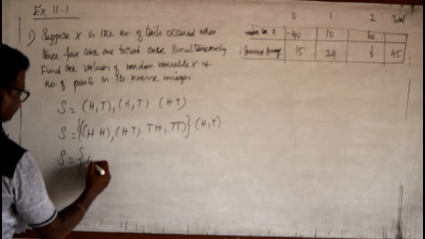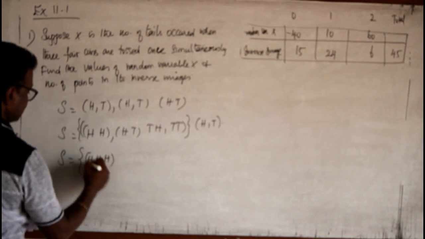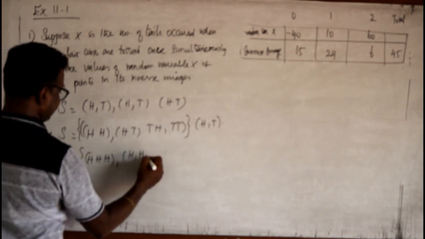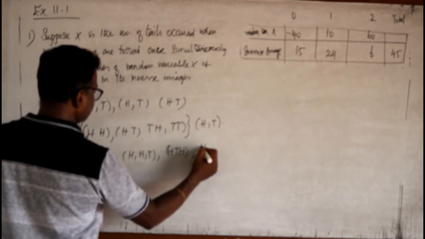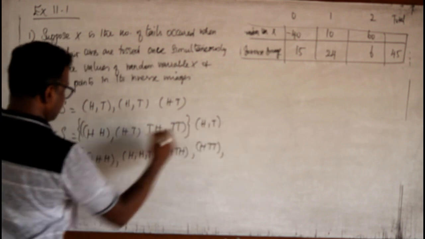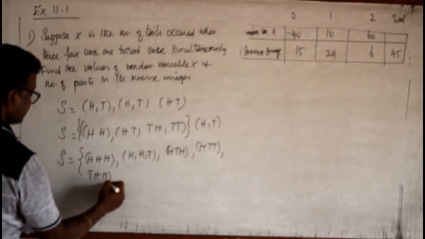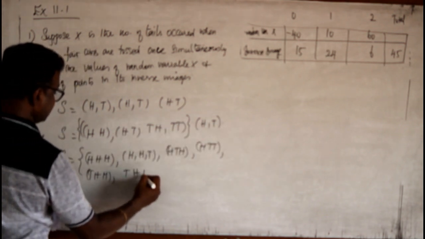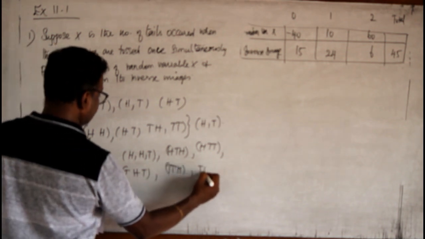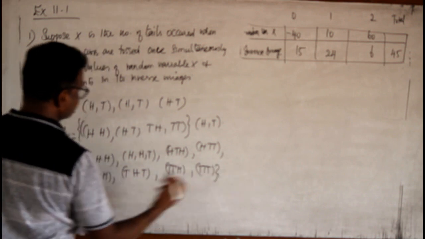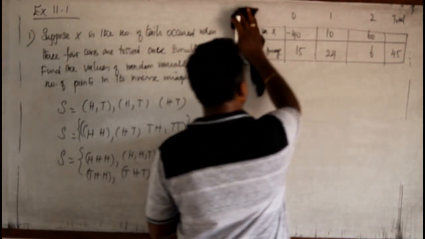Take the sketch first: HHH, HHT, HTH, HTT. Now THH, THT, TTH, TTT. This is our sample space.